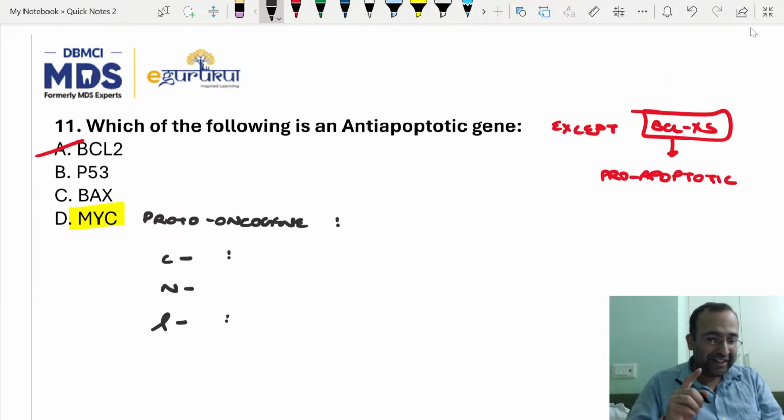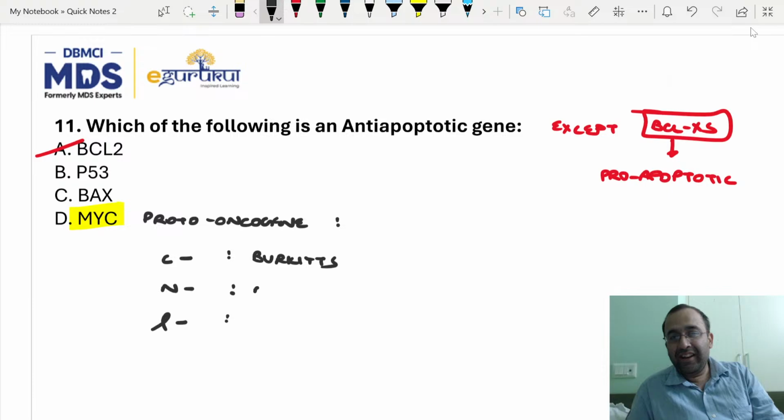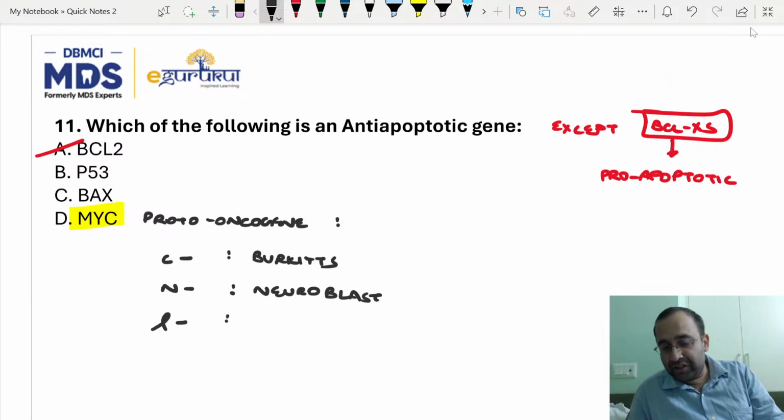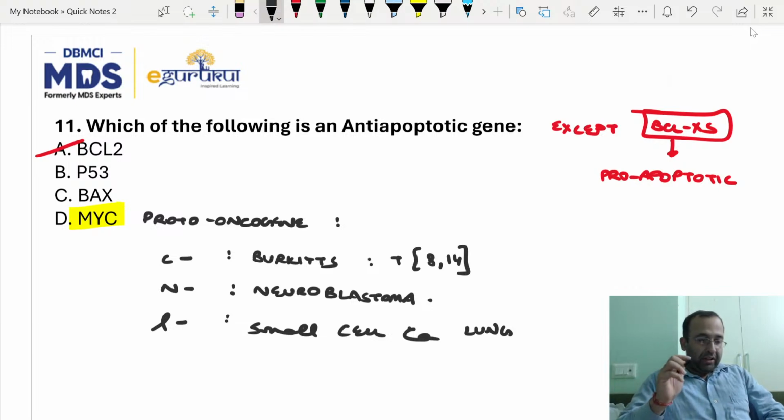C-MYC is associated with Burkitt's lymphoma. C-MYC, Burkitt's. N-MYC is for which tumor? Neuroblastoma. L-MYC, which organ? Lung. Small cell carcinoma, lung. So C-MYC, Burkitt's, translocation; N-MYC, neuroblastoma; L-MYC, small cell carcinoma, lung. Burkitt's lymphoma, translocation 8;14. Achha, tell me 3-4 translocations.